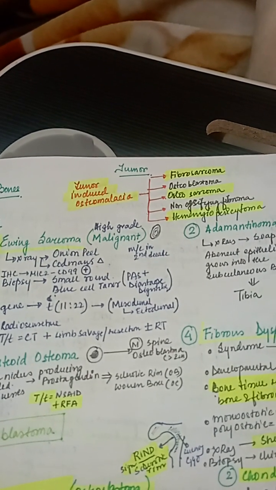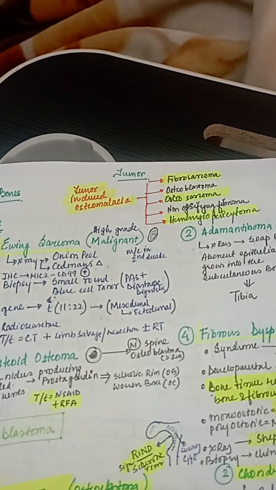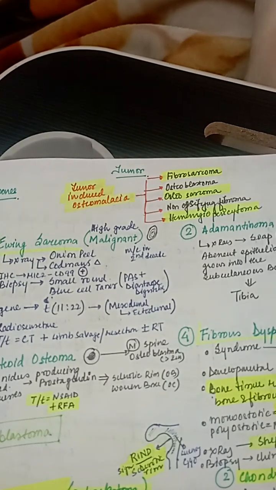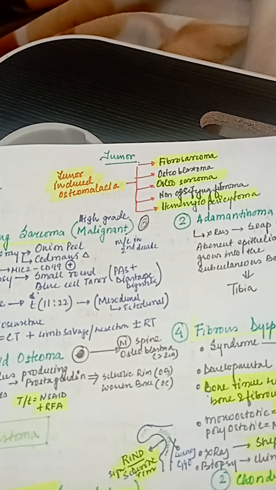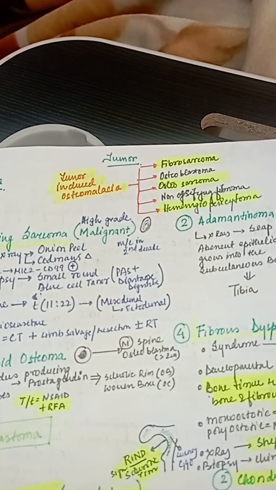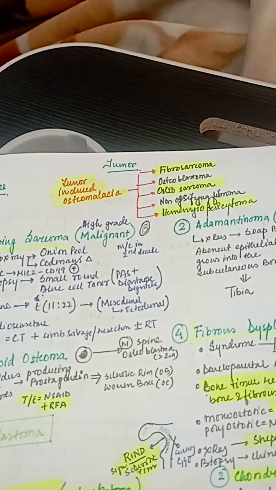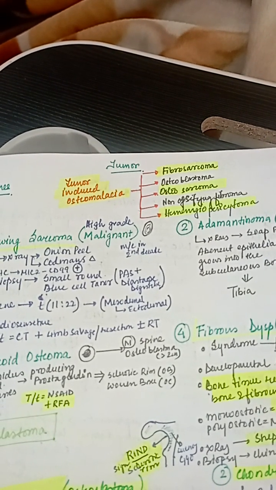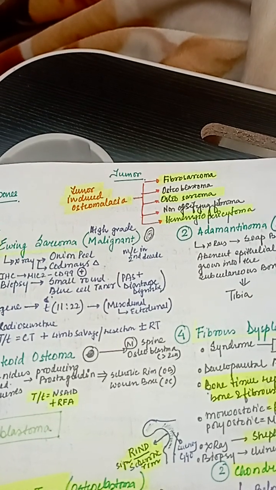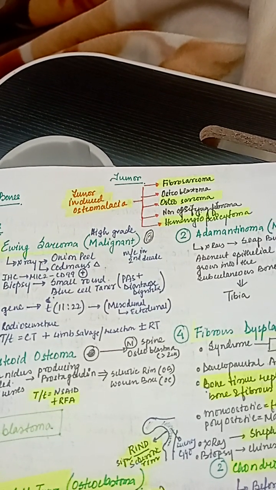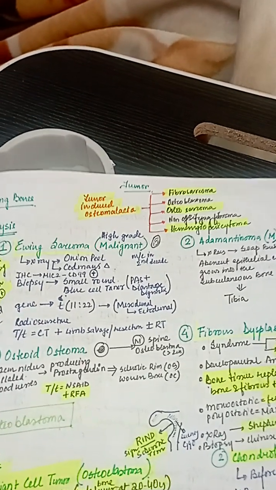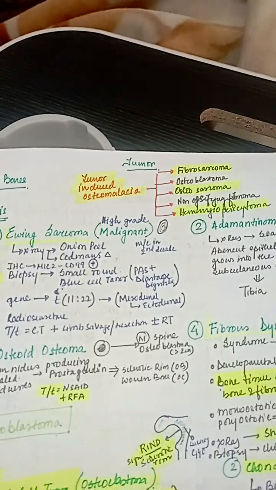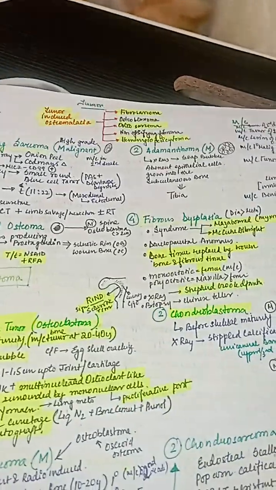Hemangiopericytoma. Fibrosarcoma, osteoblastoma, osteosarcoma, non-ossifying fibroma, hemangiopericytoma. Fibrosarcoma, osteosarcoma, hemangiopericytoma, non-ossifying fibroma, osteoblastoma. These are osteomalacia inducing tumors. Now, by dividing the tumor into